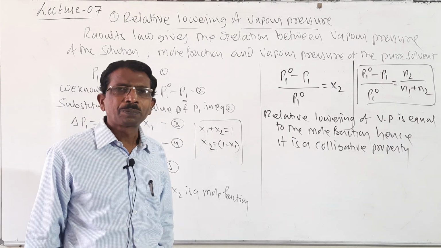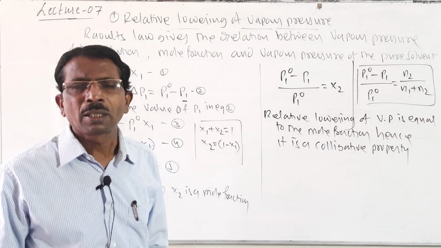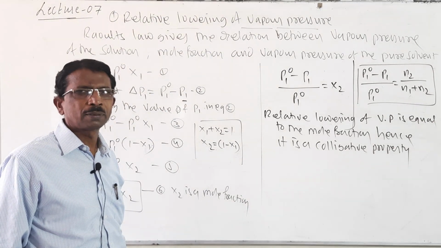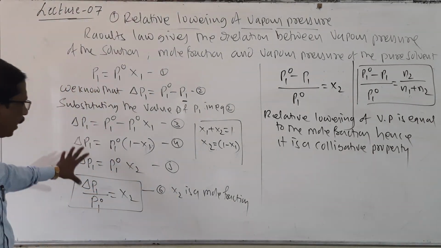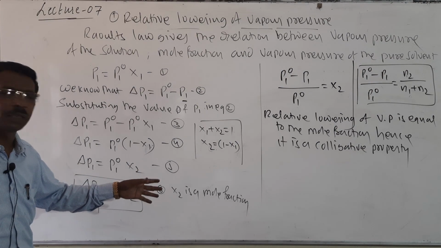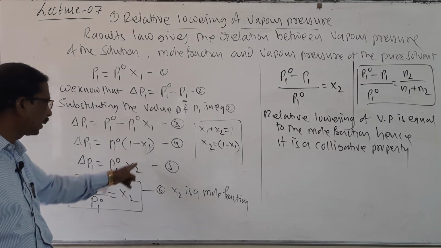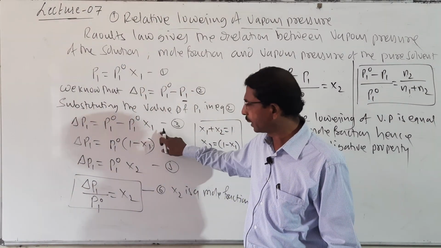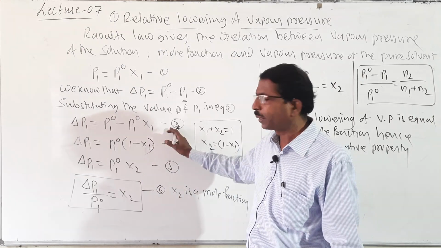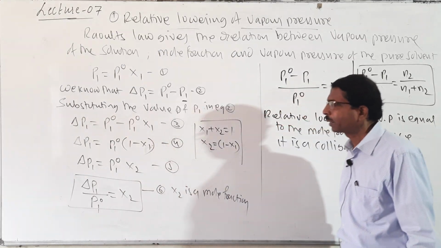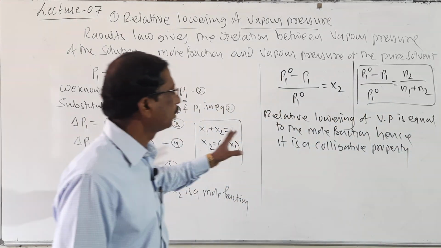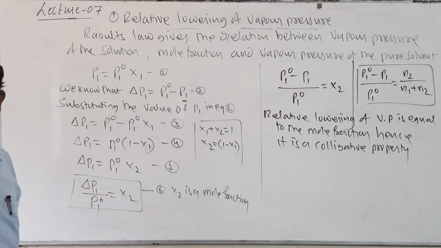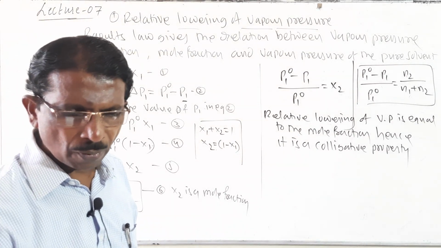Now students, how to calculate the molecular mass using the relative lowering of vapor pressure? So I think it is clear to you. Instead of going the long way, I have made a shortcut here. Otherwise, you may substitute the value of x1 is equal to x2, and again you have to open the bracket, and here it is a shortcut method. I think it is clear to you all. Then how to calculate the molecular mass by using relative lowering of vapor pressure?